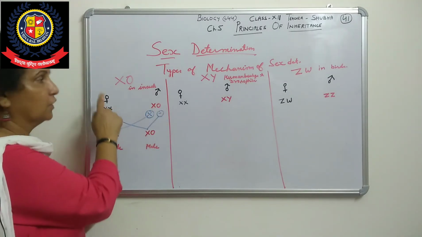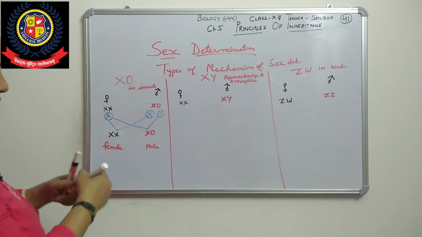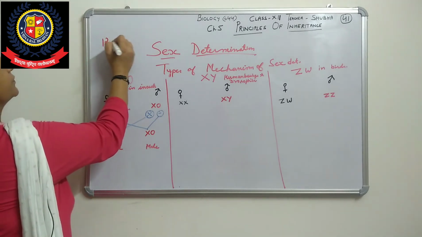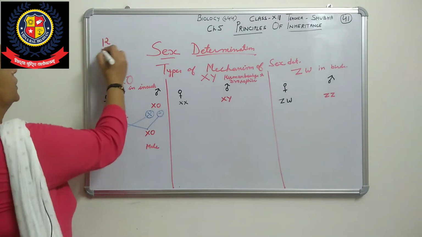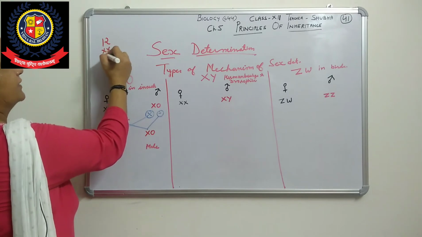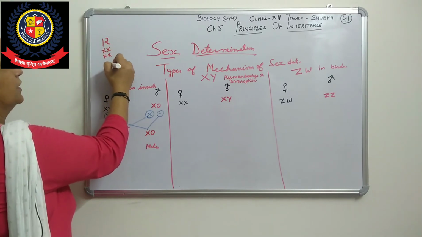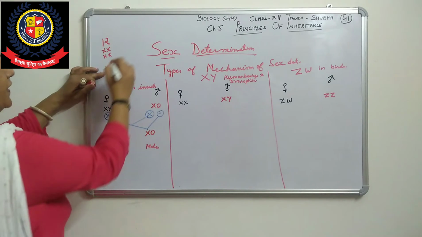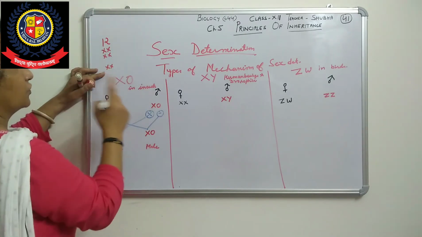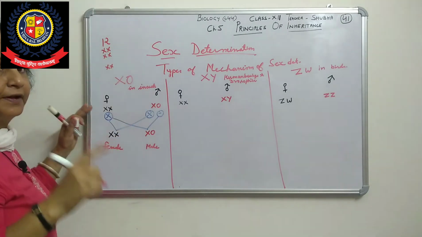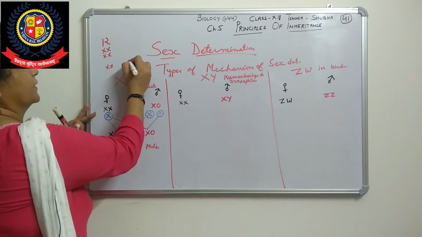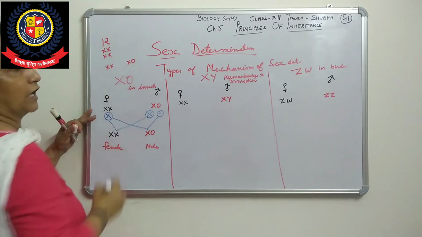Suppose we consider 12 pairs. So they form 12 pairs like this, and the last one is the sex chromosome. In that case the male is not 12, because the last pair is unpaired. That will be XO type.